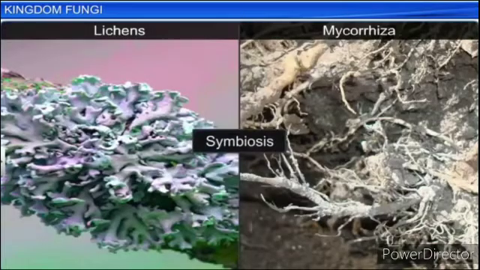They can also live as symbionts. Symbiont means mutually benefited: the organism in which they live also benefits. In association with algae they are called lichens, and with the roots of higher plants they are called mycorrhiza.